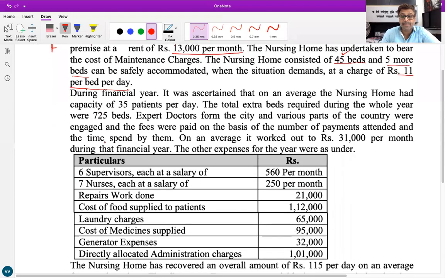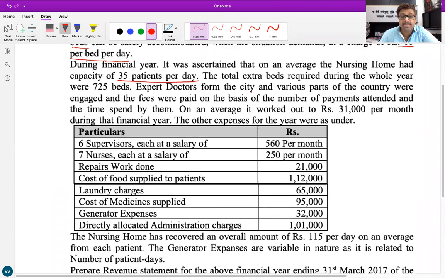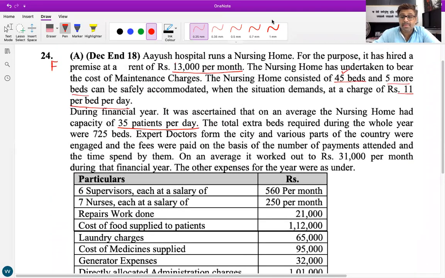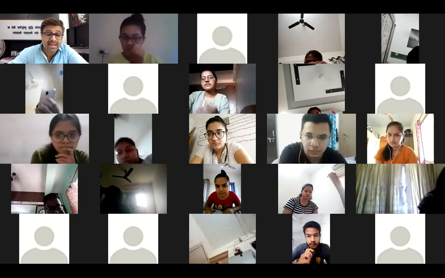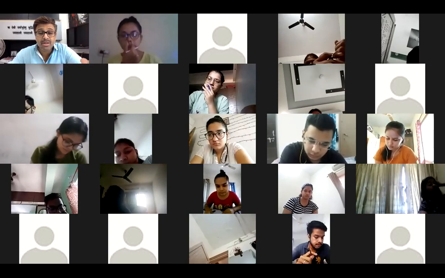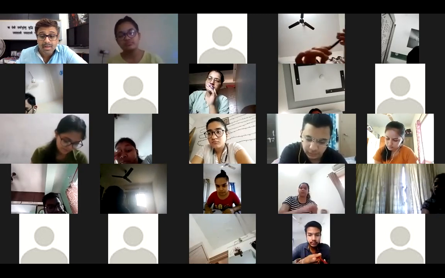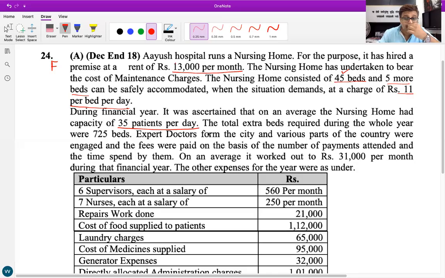Yes, further. During the financial year, it was ascertained that on an average, the nursing home had 35 patients per day. Now, if you all remember the homework questions you did, was it given like that? For 120 days the capacity is this much, for 80 days the capacity is this much. Is it or not? Yes.